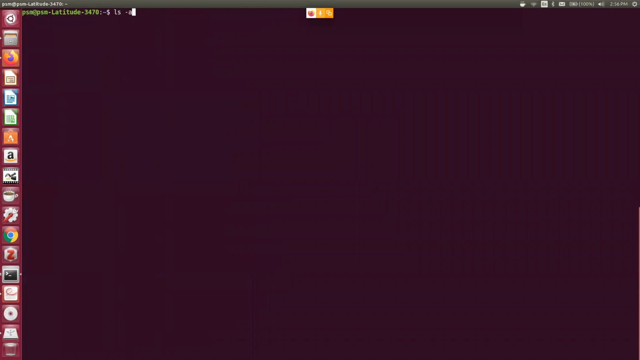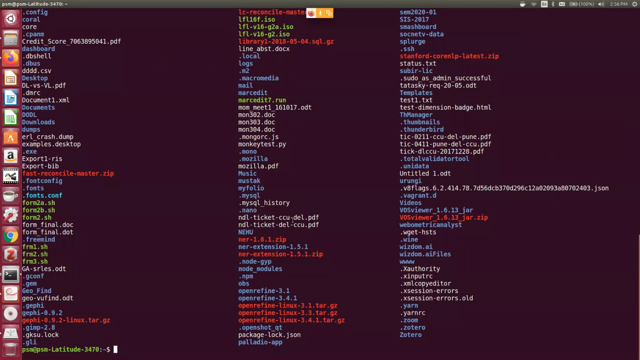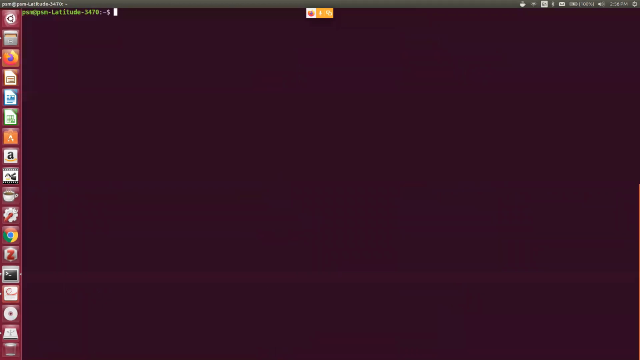ls -a stands for all files including the hidden files. Hidden files are basically these dot files. So in one go you can see what is available including hidden files. Then if I want to see how many switches are there under the ls command, so for any command